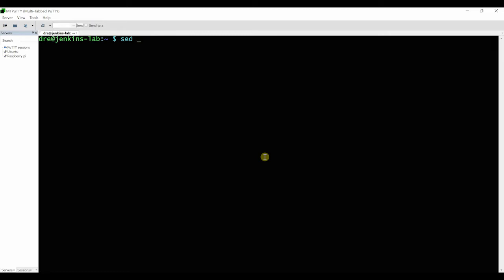It's basically good for replacing text within a file. So with this command, I'm saying create the file, but keep a backup with the extension .bak.